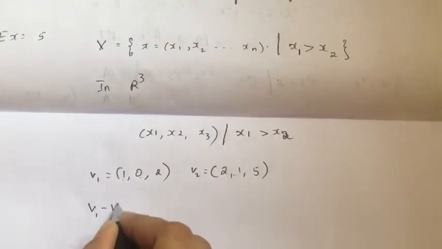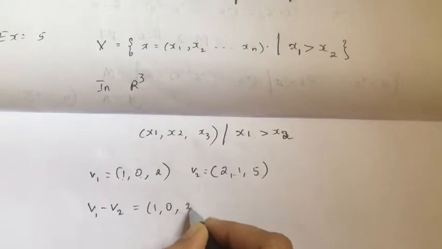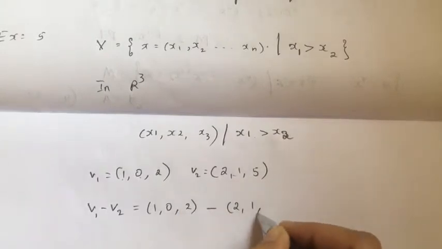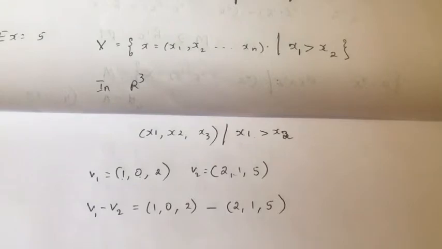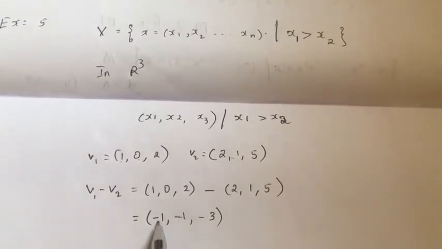Okay, now v1 minus v2, you can take x y also, no problem. If I take this (1, 0, 2) minus (2, 1, 5), okay, now what happens to this? 1 minus 2 is minus 1, minus 1, minus 3. Yeah, in this case I can say that this v1 minus v2 does not belong to R3, because see this